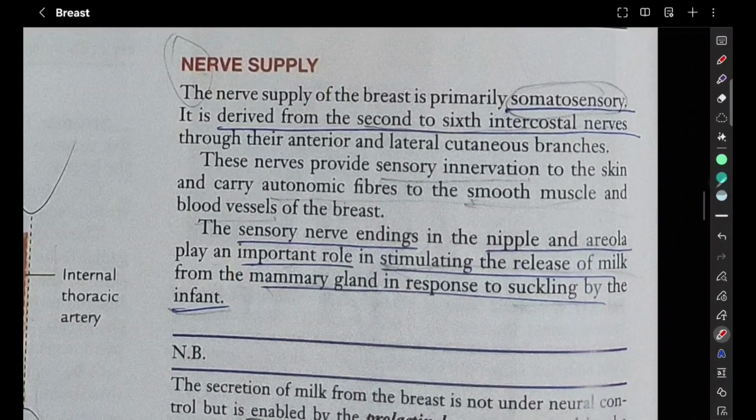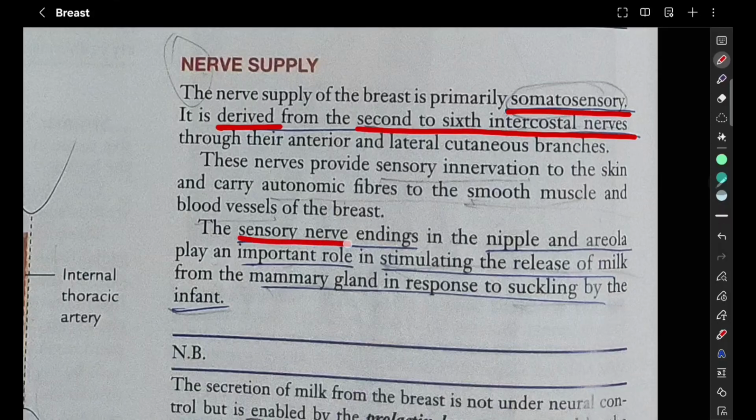Nerve supply of the breast is primarily somatosensory. It is derived from the 2nd to 6th intercostal nerves, because the breast extent is from the 2nd rib to the 6th rib. So obviously the nerves from the 2nd to the 6th intercostal spaces are going to supply the breast. These nerves provide sensory innervation to the skin and carry autonomic fibers to the smooth muscles and the blood vessels of the breast.